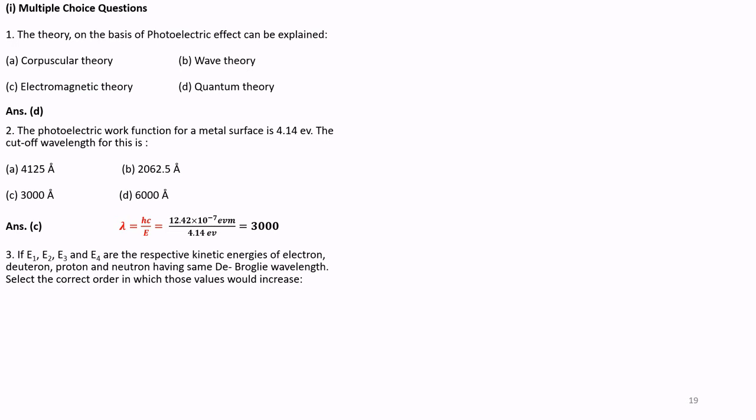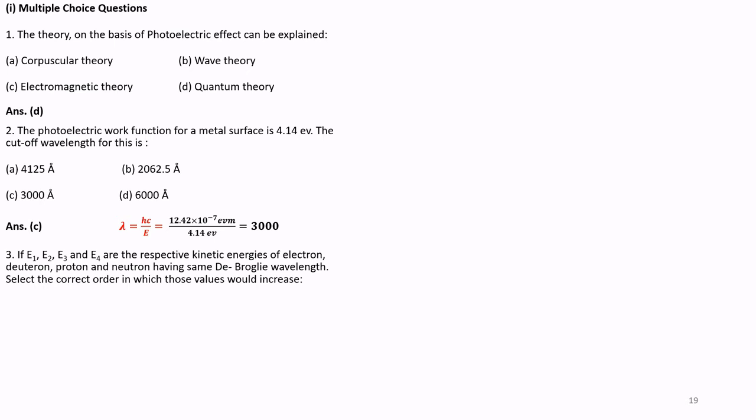Question number 3. If E1, E2, E3 and E4 are the respective kinetic energies of electron, deuteron, proton and neutron. That is, E1 is for kinetic energy of electron, E2 is for deuteron, E3 is for proton, and E4 is for neutron, have the same de Broglie wavelength.